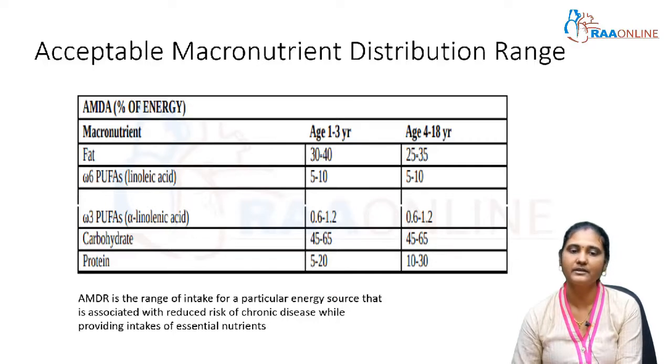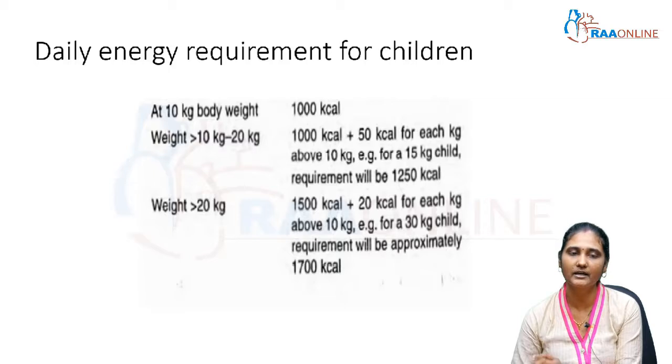So how will you calculate the daily energy requirement for children? Up to 10 kg, it is roughly 1000 kilocalories. The child needs 1000 kilocalories for a 10 kg body weight.